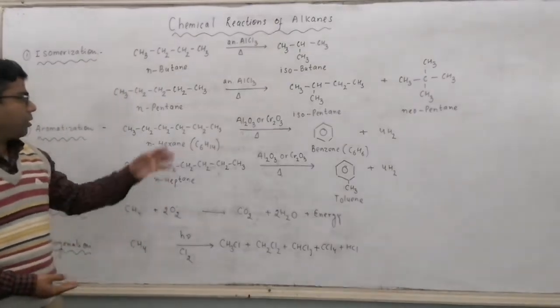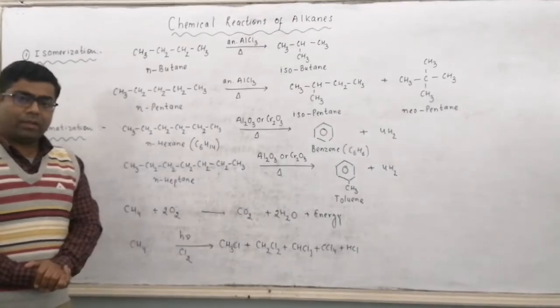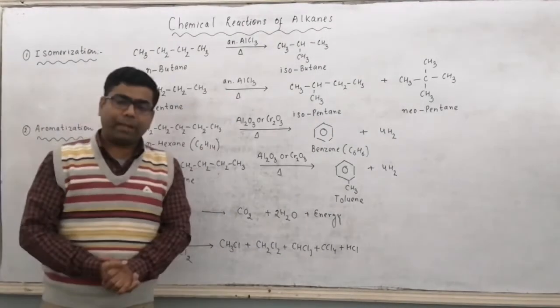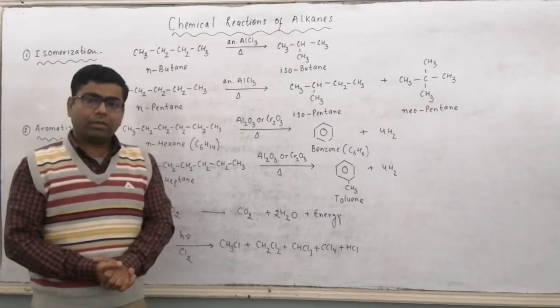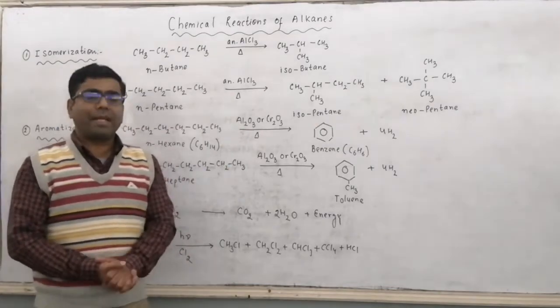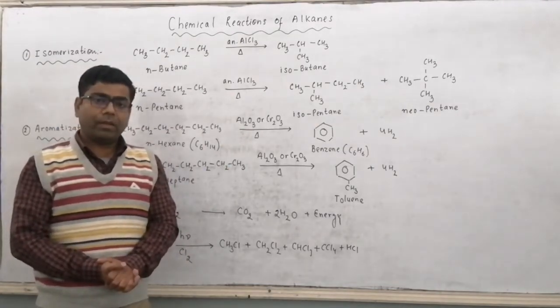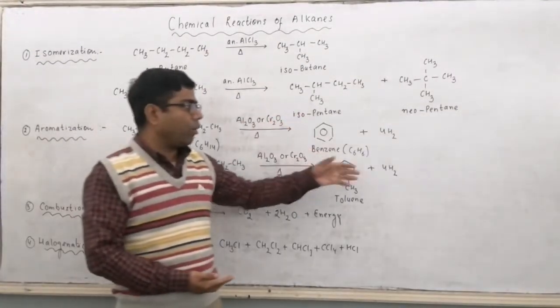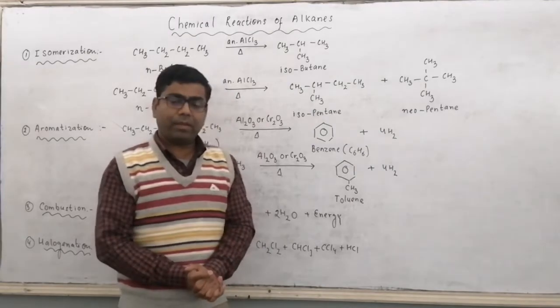Similarly, if we use normal pentane heated in presence of anhydrous AlCl3, it gets converted to branched alkanes. And here we have two possibilities. We can get isopentane here or we can get neopentane here.